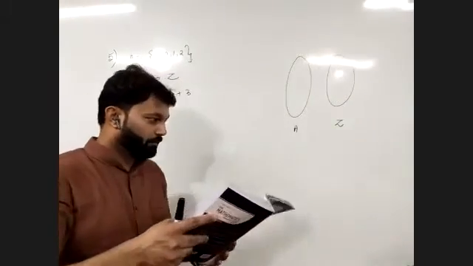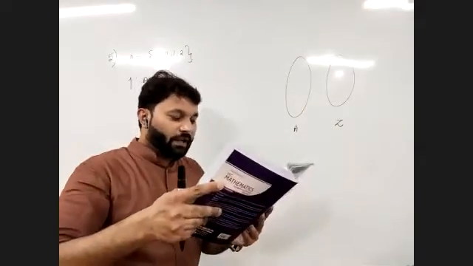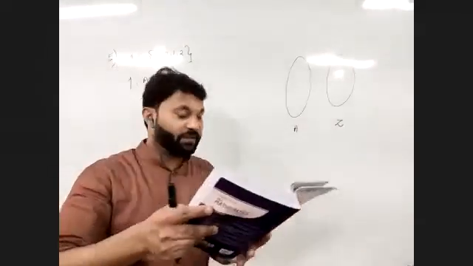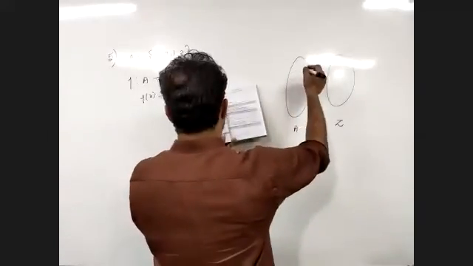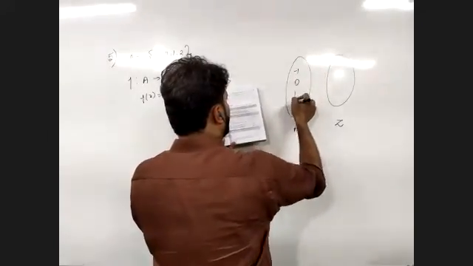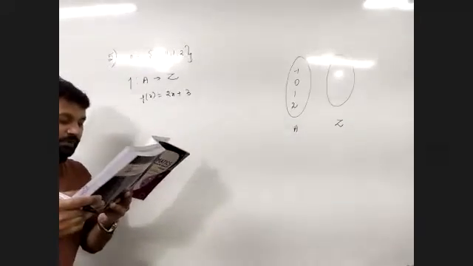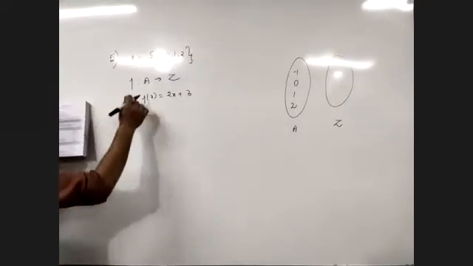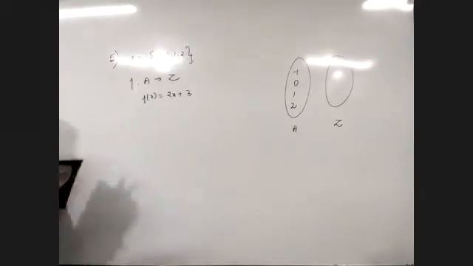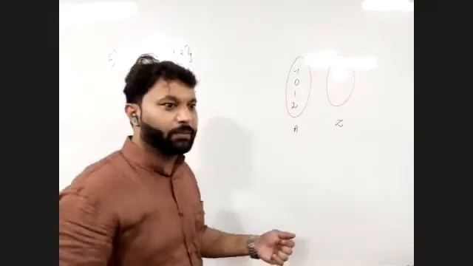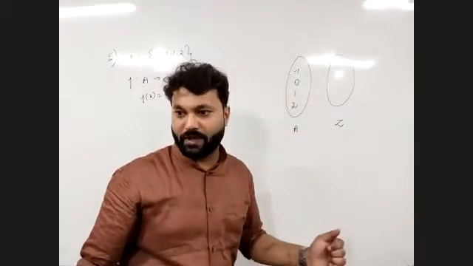Look for it. Here it is. A is {-1, 0, 1, 2}, and f is a function from A to Z, where Z represents all the integers. Here A is only -1, 0, 1, and 2. And the definition is f(x) = 2x + 3. So because there are limited elements in A, whenever there are limited elements, it is always better to write the function or the relation in roster form. Roster form, that is the form of ordered pairs.